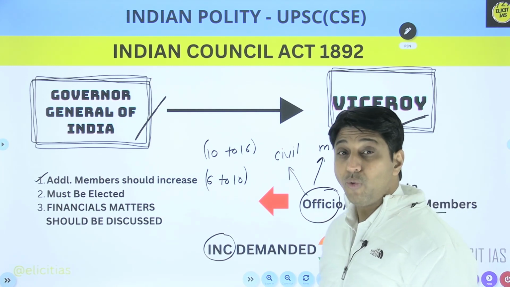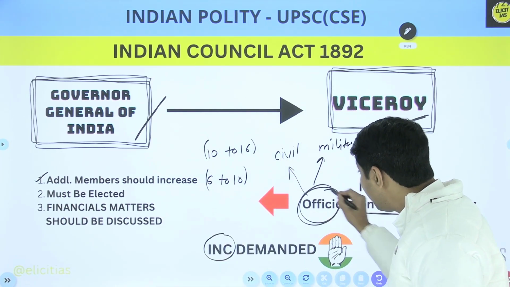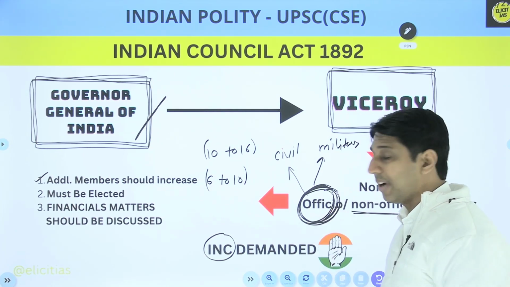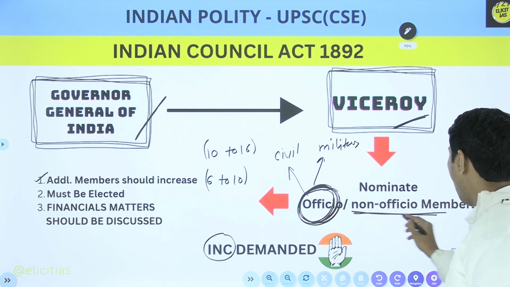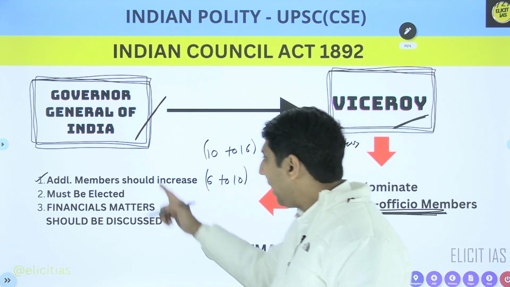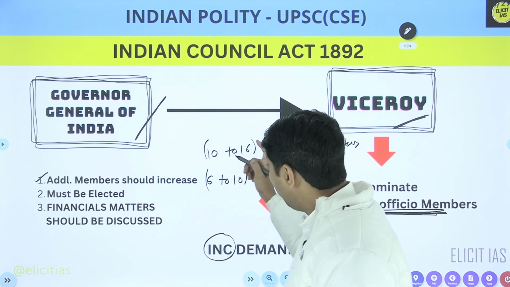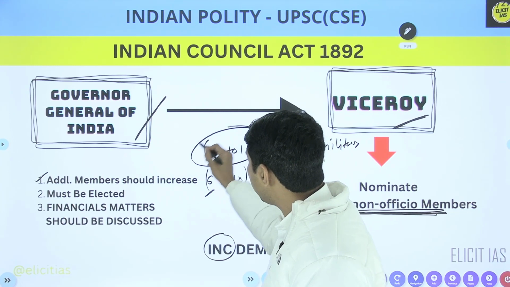So will the Viceroy nominate Indians as official members? No my dear friend, no my dear friend. Indians were allowed as non-official members. First thing, additional members increase, yes. Previously minimum 6, maximum 10. Now minimum 10, maximum 16.